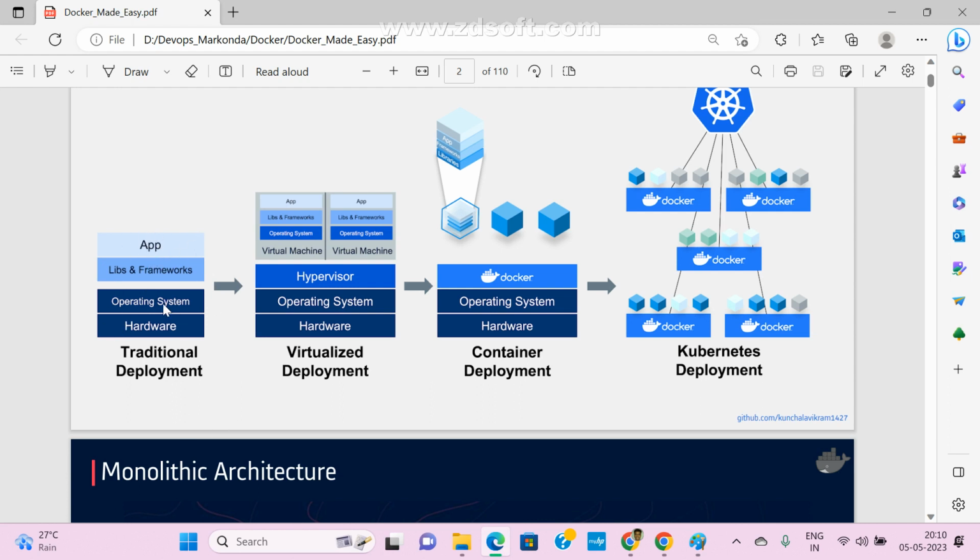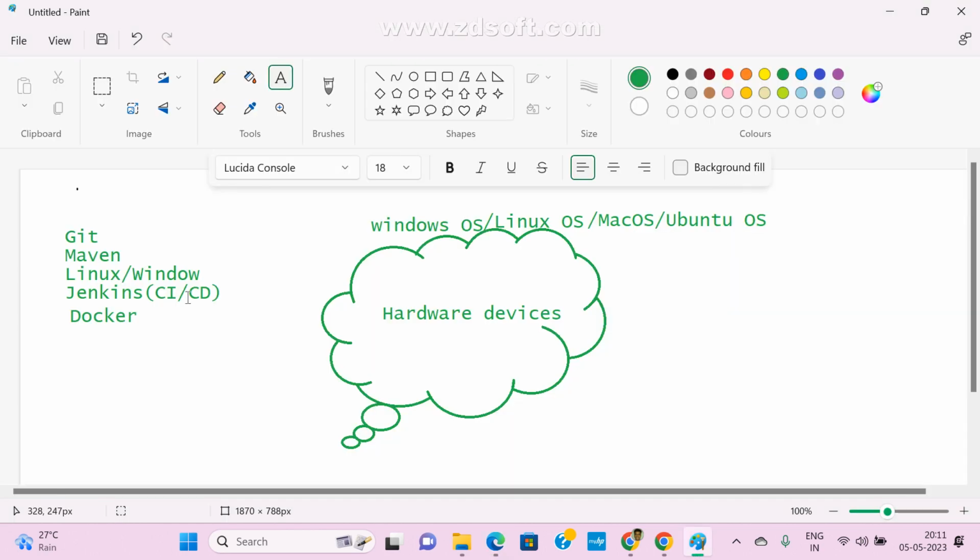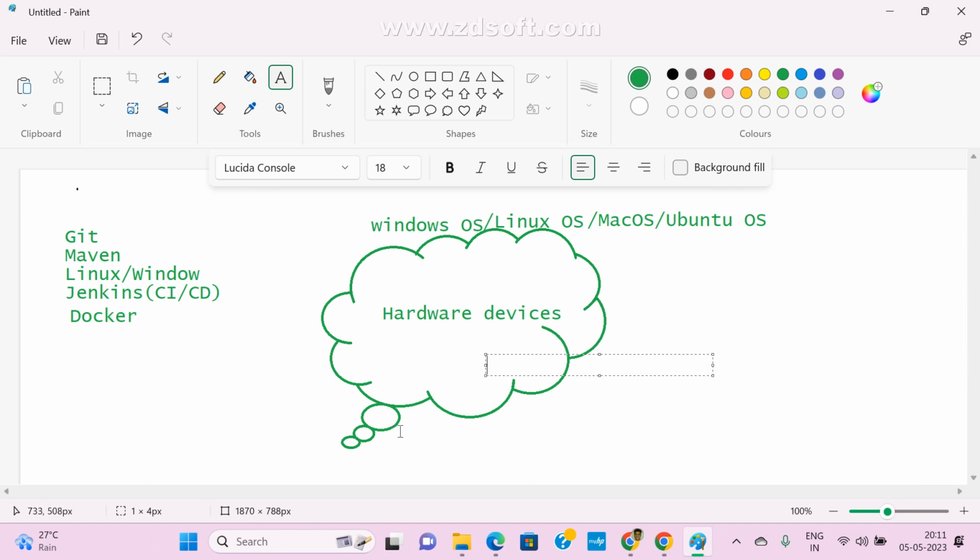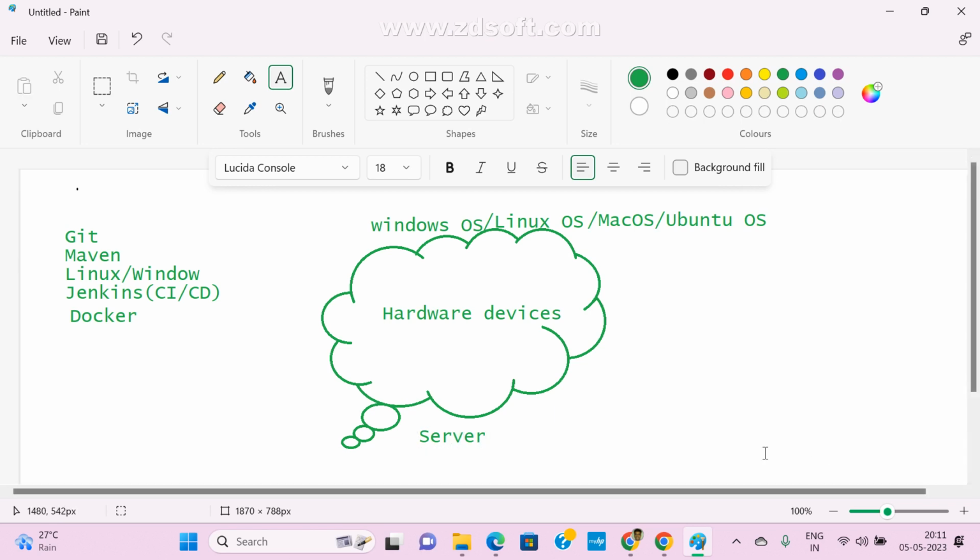This is an old deployment strategy. This is nothing but the traditional deployment strategy. We are maintaining only one server. If you go 30 years back, there were not this many projects, right? There was no online facility. Only one or two major ones we were maintaining online, and in that case they were maintaining one server. Just assume this is the one server. In this server, there are hardware devices, software and all.